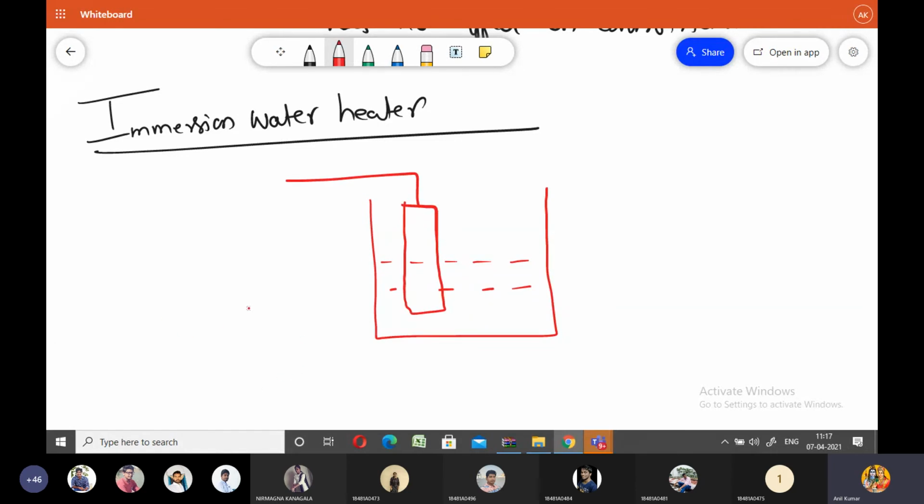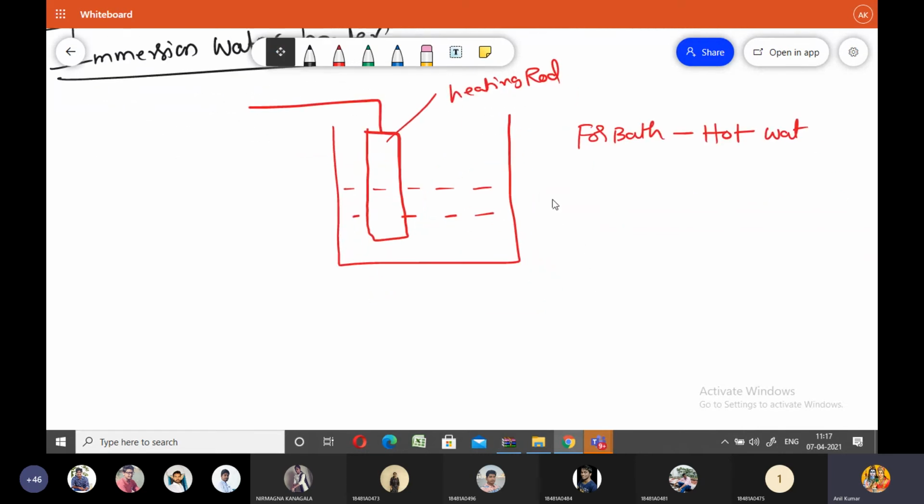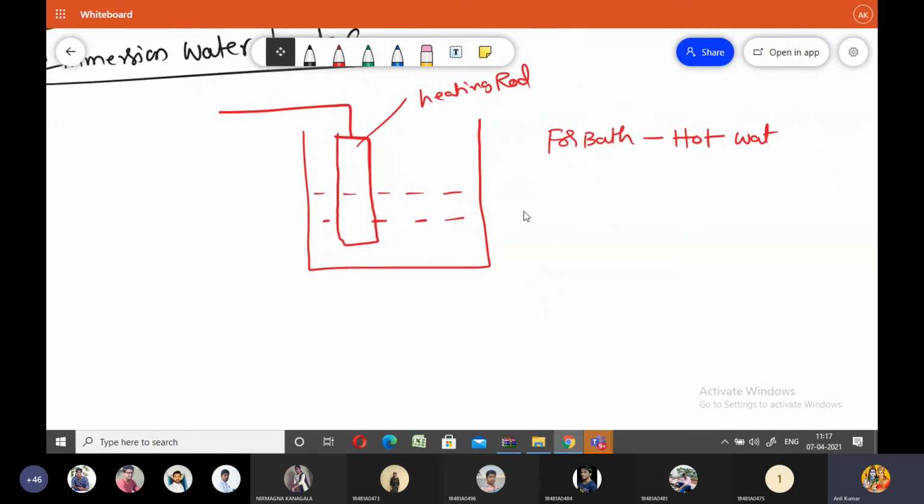So here this is an immersion heater. For the bathing purpose, you need hot water. To get hot water, what should you do? The water is heated with the help of a water heater. This is called a heating rod. Is it okay? This is called the heating rod. Does the immersion water heating rod know how hot you want the water, what water temperature you want? Please answer me. Does the heating rod know your desired output?